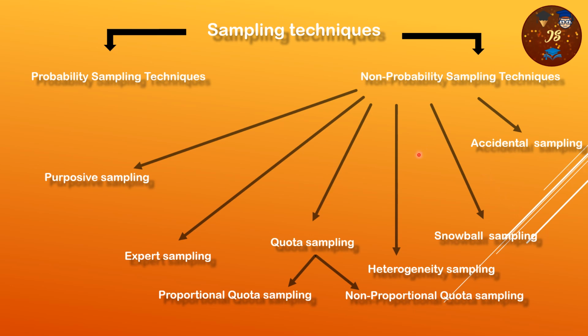So 1, 2, 3, 4, 5 and 6. There are 6 basic classifications of non-probability sampling techniques. Again, quota sampling is subdivided into proportional and non-proportional quota sampling.